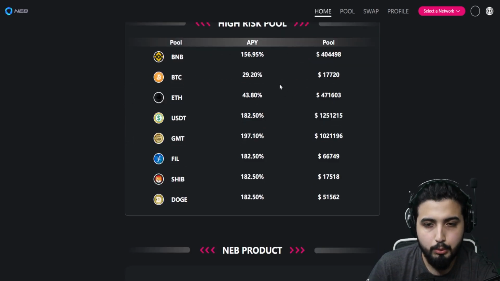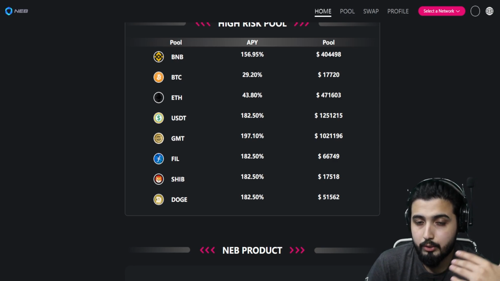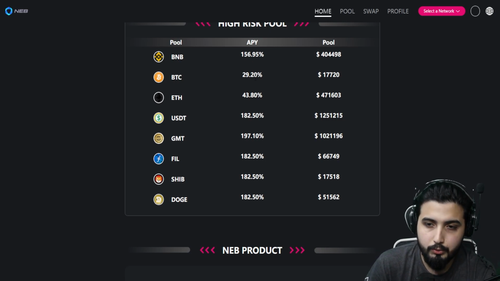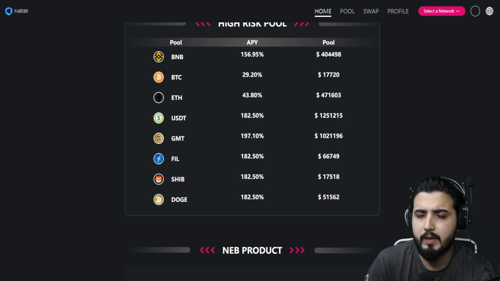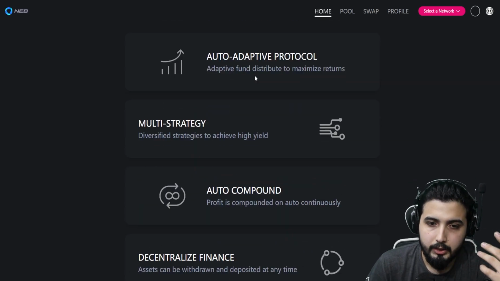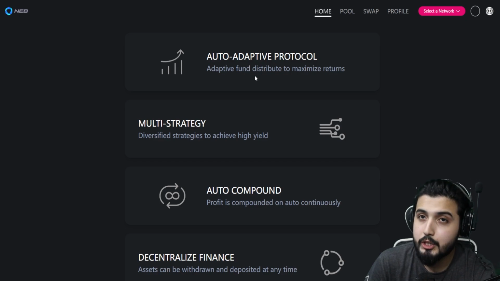It's about 6.2 billion, which is really insane. Now these are high risk pools, and you can see the amount in the pool and also the APY that you get. In this case, we know for sure the higher the APY, the higher the risk, but it's also high rewarding, and that's how these things roll here. These are different services, different features, different mechanisms that we get in NebBank.